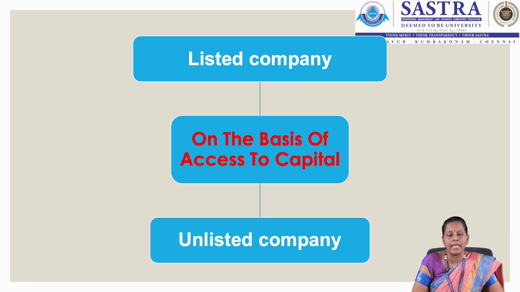In the case of unlisted company, the company cannot raise money by listing their shares in the stock market. All the private companies will come under unlisted company where the shares are not freely transferable.